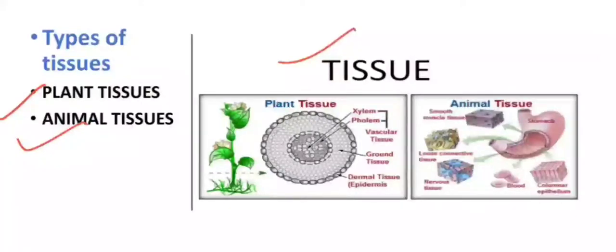Vascular tissues are xylem and phloem, which are the conducting tissues responsible for transportation of water, minerals and food. In animal tissues, there are muscles, connective tissues, and nervous tissues. In the circulatory system, blood is also a type of connective tissue, and there is columnar epithelium. Here an organ is shown, which is the stomach.